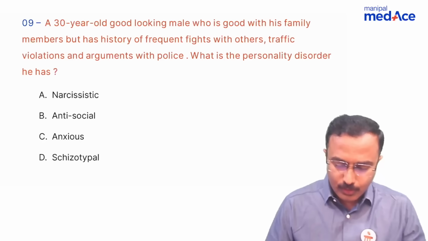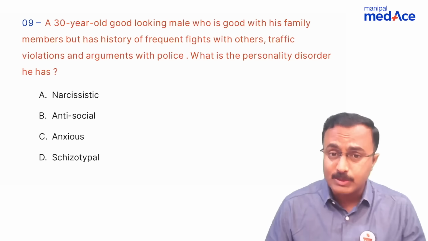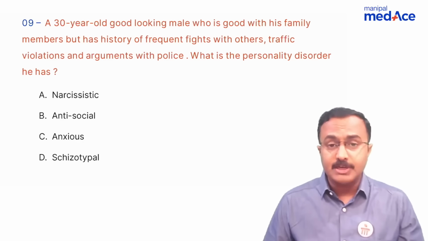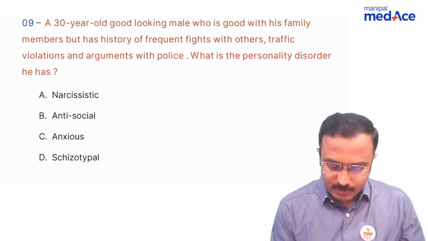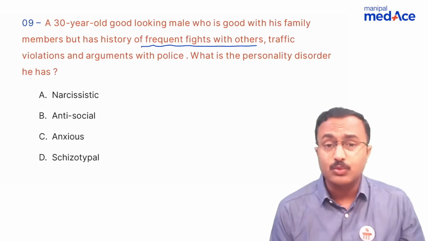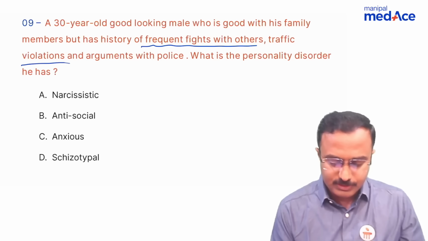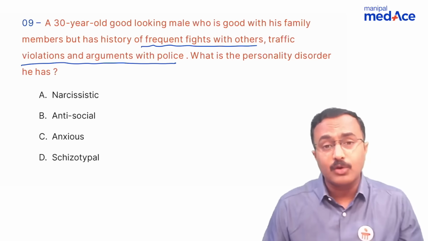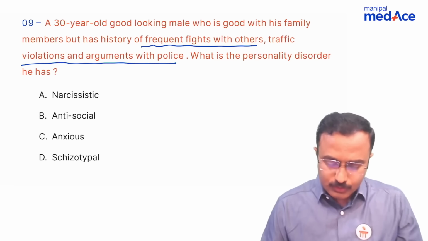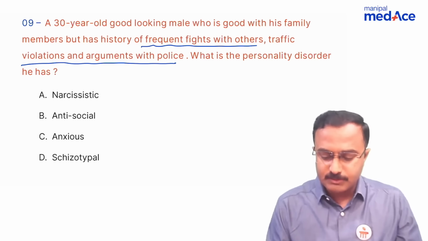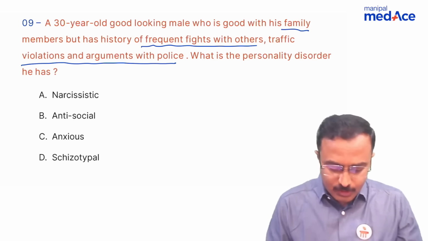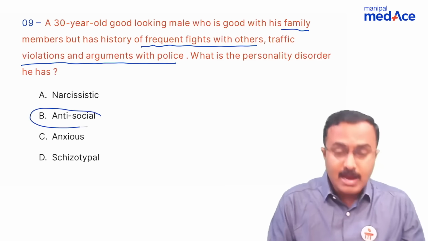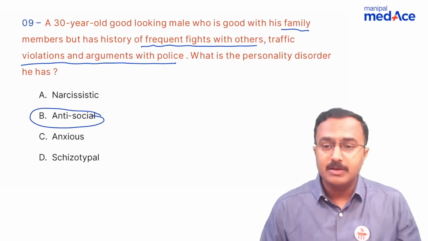A 30-year-old good looking male who is good with his family members but has a history of frequent fights with others, traffic violations and arguments with police. What is the personality disorder he has? With whatever description here, frequent fights, that is violence, traffic violations, always entering into conflicts with the law. So kind of manipulative, because he's good with the family members, but with others he has this manipulative behavior. So this is classical of antisocial personality disorder.